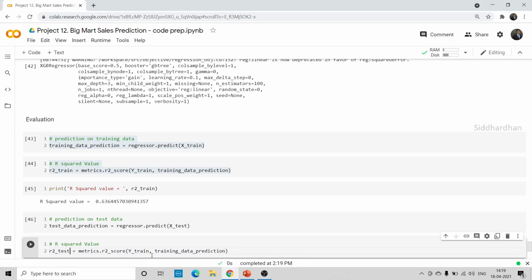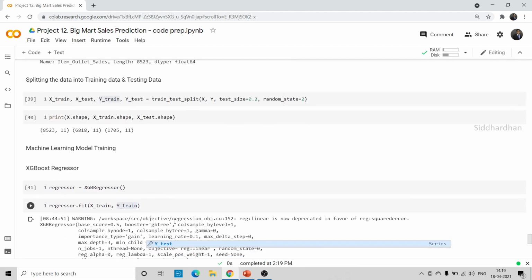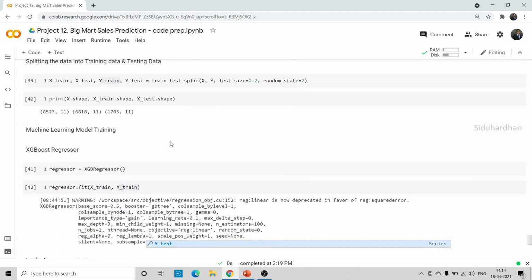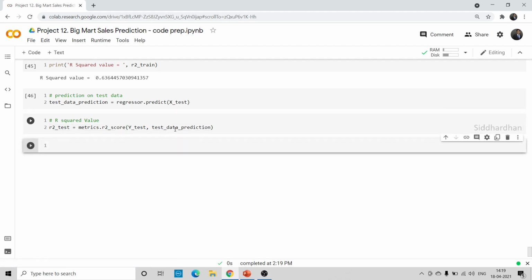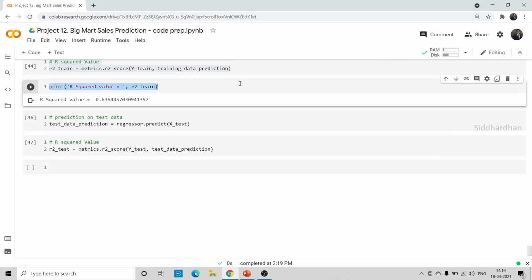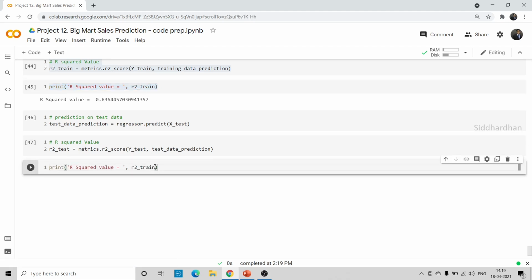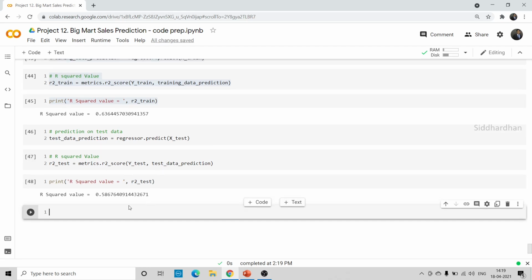Okay. So for R2 test, here we need to change this to Y test. If you can see here, Y test is the corresponding Y value for this X test. So these are the original values, and this test data prediction is the one predicted by our model. Now let's again print this, R2 test. Let's run this. So we get a value of about 0.58. So this is how you can evaluate our model. These two are close to each other.